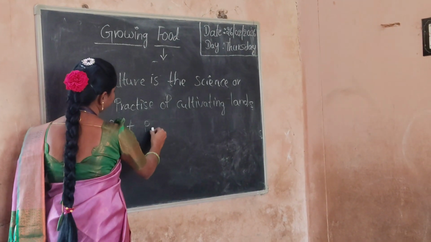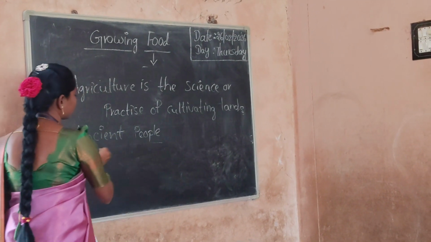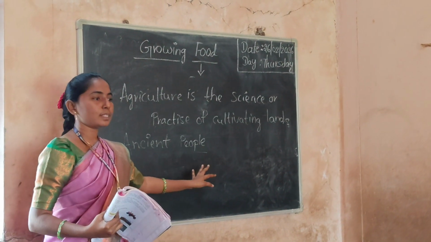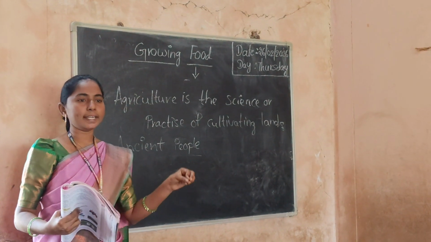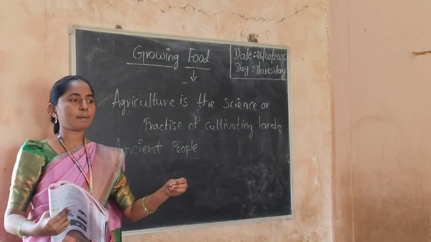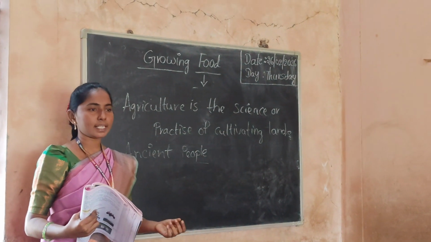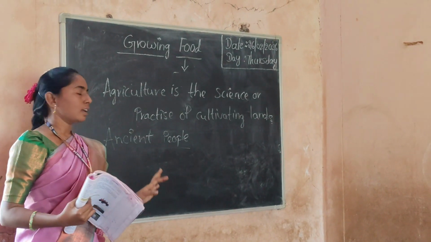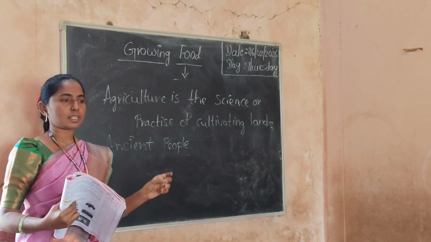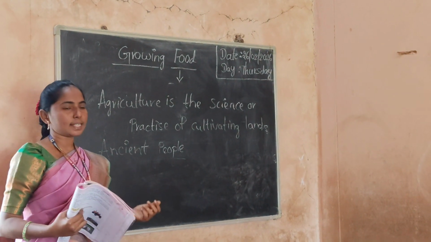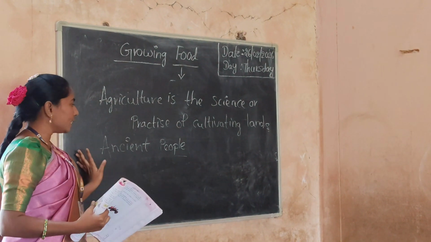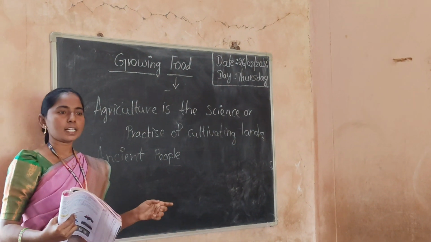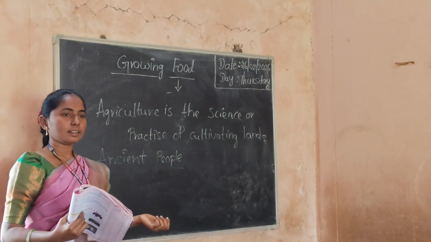Before us, ancient people were hunter-gatherers. It means these ancient people ate wild animals and wild plants. Wild plants means whatever plants grow in the forest. These are wild plants, and also wild animals. Wild animals also live on forest lands. These ancient people hunted wild animals and also ate them. Okay? Do you understand? Yes.